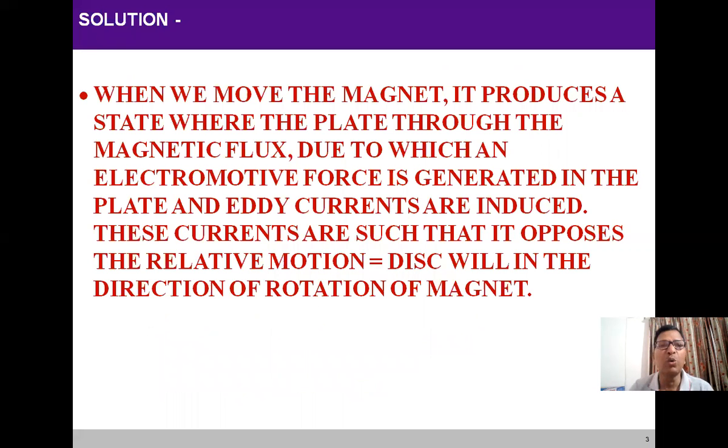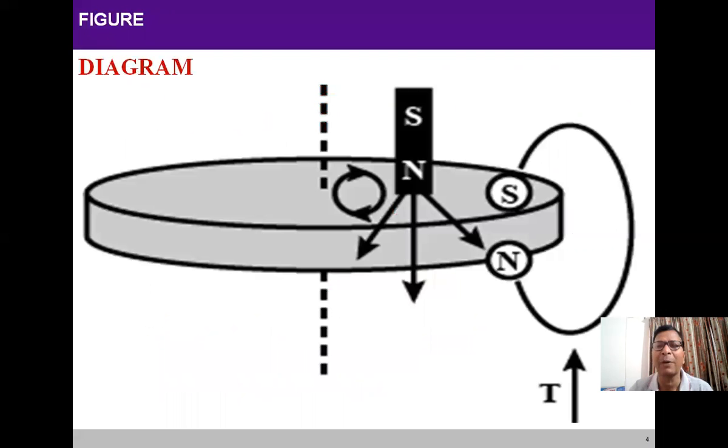To see the solution, first of all look at the diagram. This is the axis of rotation, this dotted line. The disk is made up of non-magnetic material. We may take any material such as aluminum, copper, etc. This disk is free to rotate about the axis.